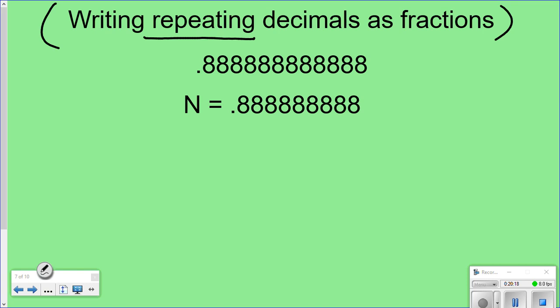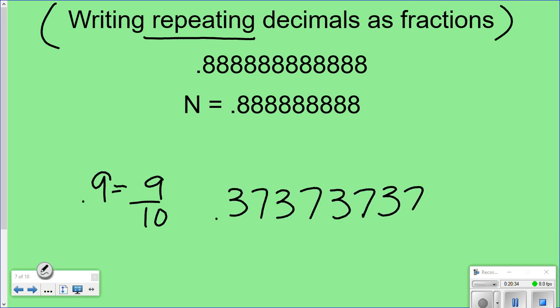Before I get started, let's just talk about terminating and repeating decimals. So yesterday, you knew how to put that into a fraction, right? Okay, now let's talk about a repeating decimal, like 3, 7, 3, 7, 3, 7, 3, 7. Why can't I just take 37 and put it over 100? It is wrong. Why? Because I honestly don't know where this is going to end. Remember, you have to know what number goes under here. It's where the place value is, right? Well, if I have a repeating decimal, I have no idea where that thing's going to end. I have no idea what place value it's going to stop in because it literally goes on forever.